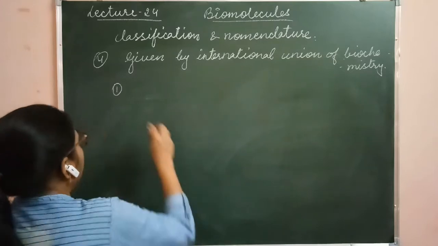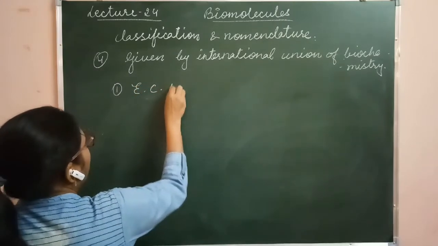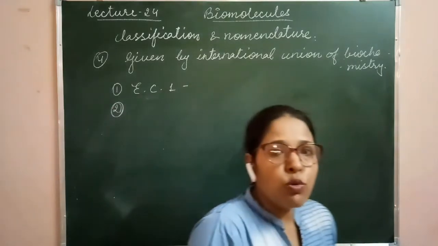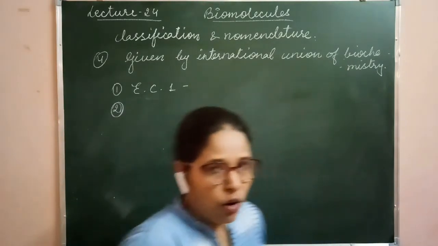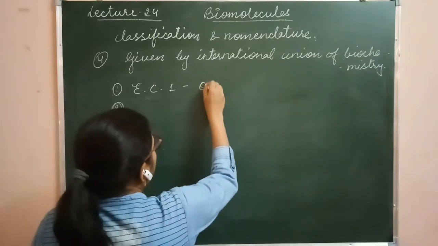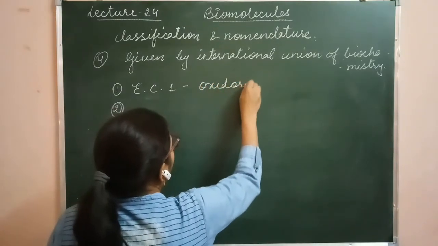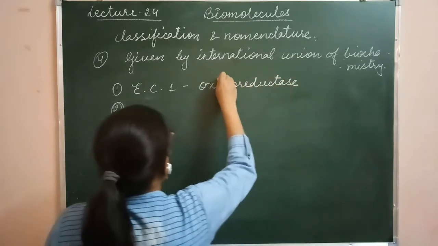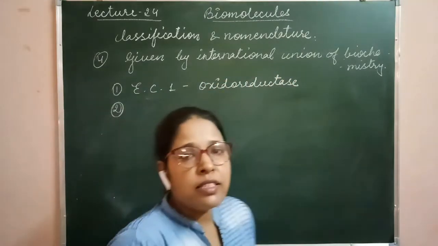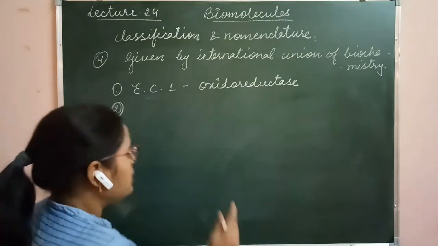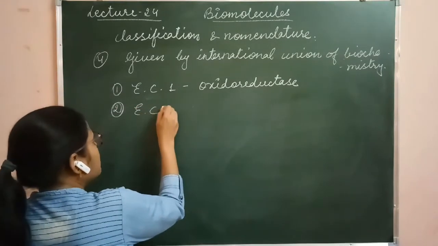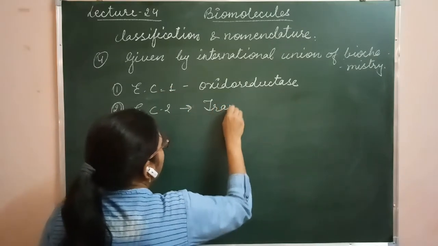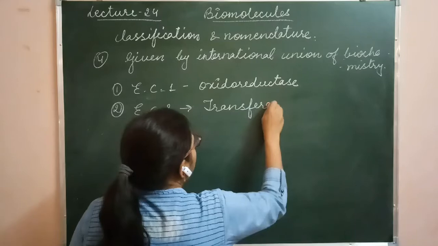Firstly, I am writing the name: enzyme commission number 1, enzyme commission number 2, 3, 4, 5, 6 later on. Clear? First category is oxidoreductase enzyme. Second one is enzyme commission 2, and the enzyme is transferase enzyme.